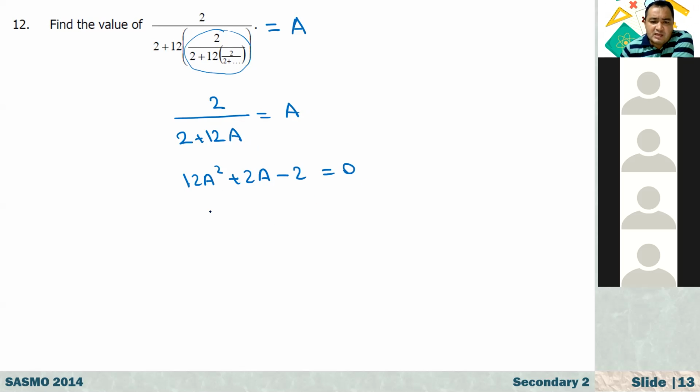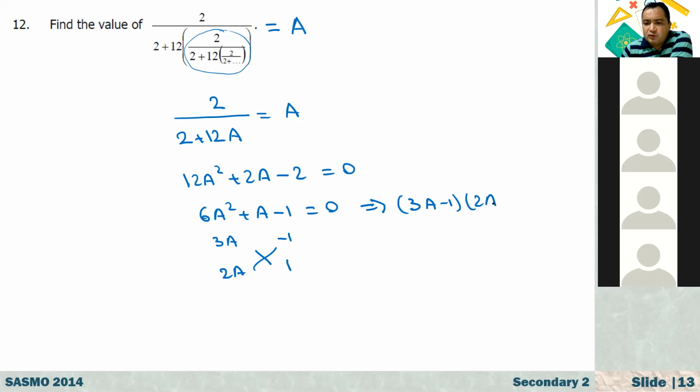Or if you divide both sides by 2, here we have 6A squared plus A minus 1 is equal to 0. Now let's solve this by factorization. 6A squared, we can write it as 3A and 2A. How about this negative 1? It is plus 1 times negative 1. If we cross multiply, 3A minus 2A is equal to A, so we can factorize it as 3A minus 1 times 2A plus 1 equals 0.